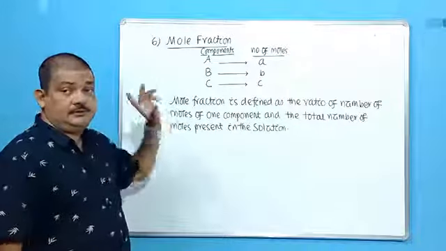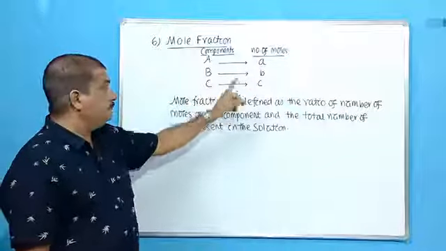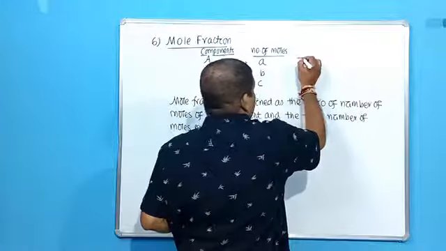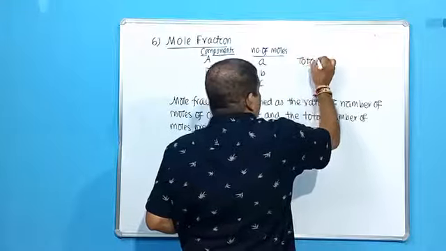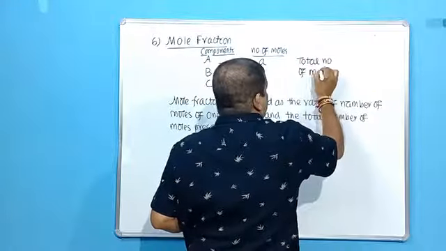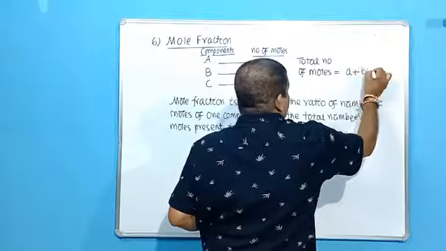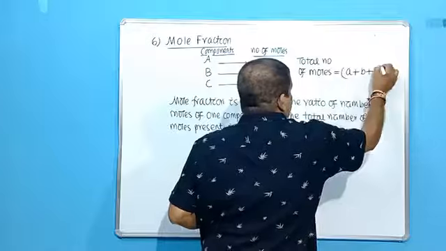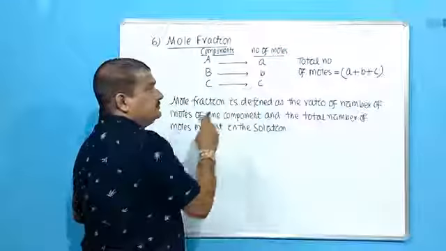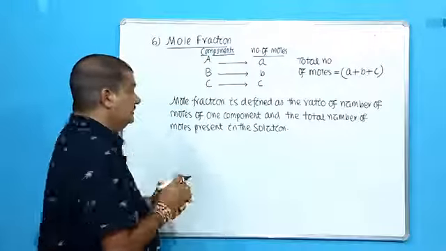So this solution which we have considered contains three different components A, B, C. Okay. So what will be the total number of moles? So total number of moles will be equal to A plus B plus C. Right? So A plus B plus C gives you the total number of moles present in the solution.